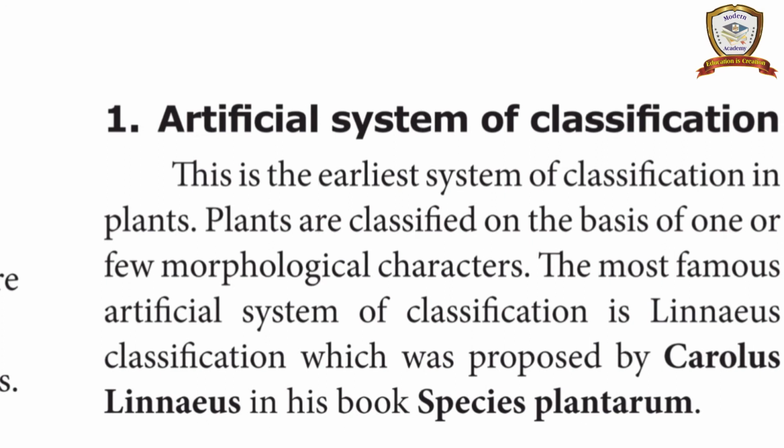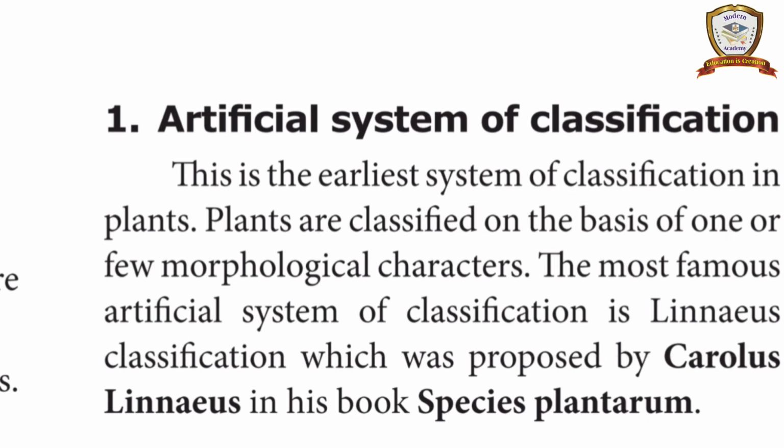Outer structure, like a leaf or a stem or a flower or a fruit. So height or color, like this. This is what is called morphological character. So the artificial system of classification is based on the morphological character. The most famous artificial classification is Linnaeus classification.